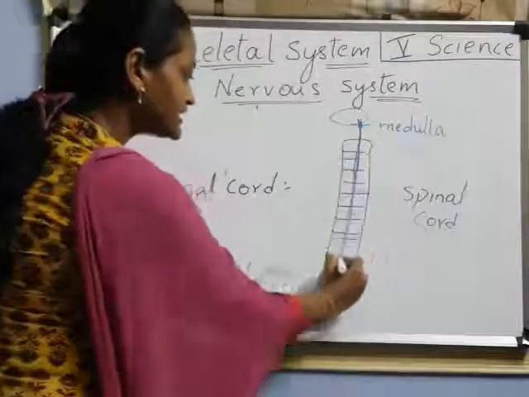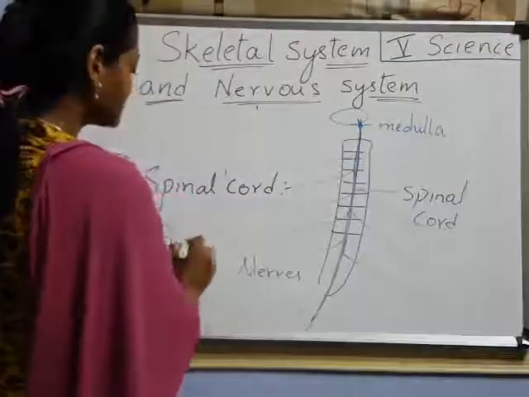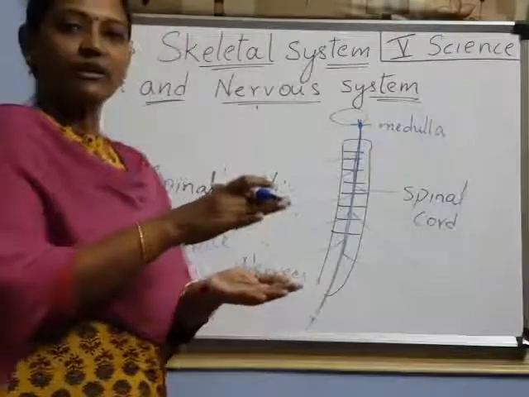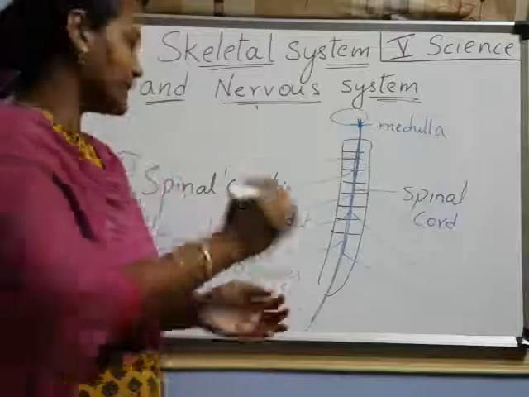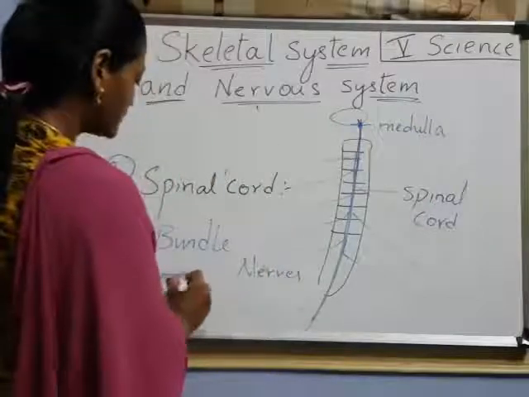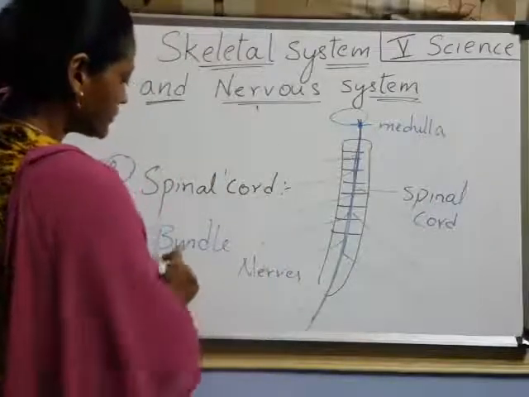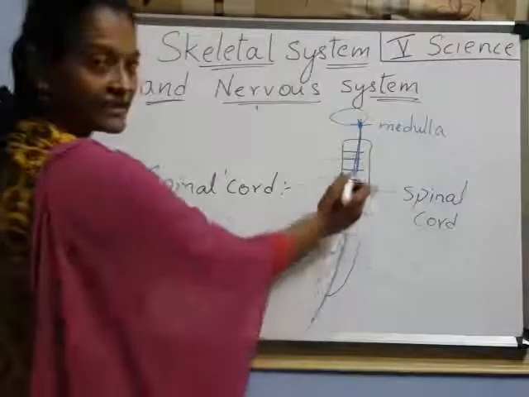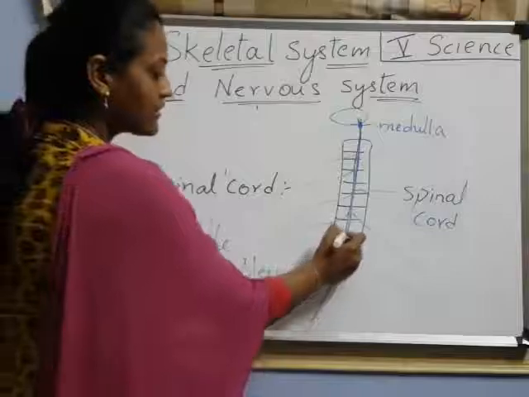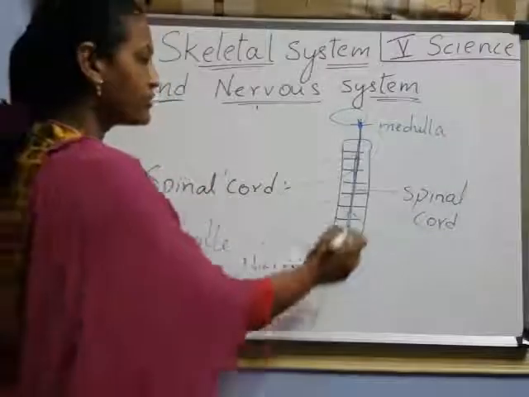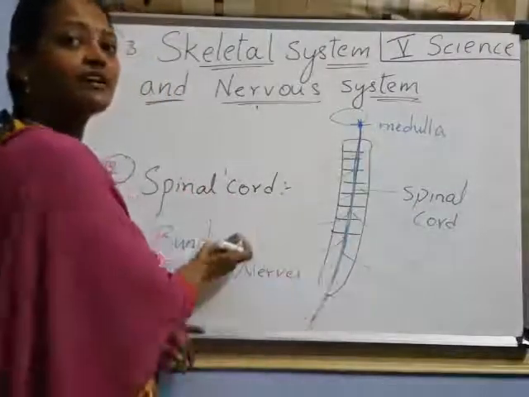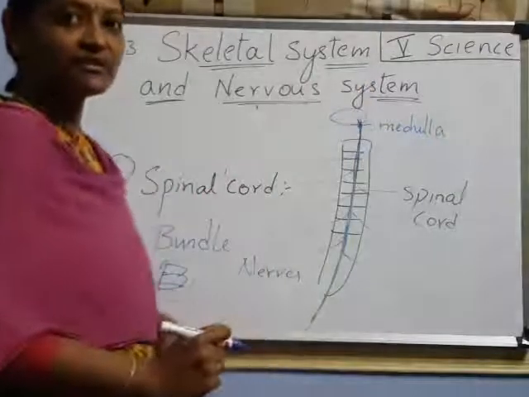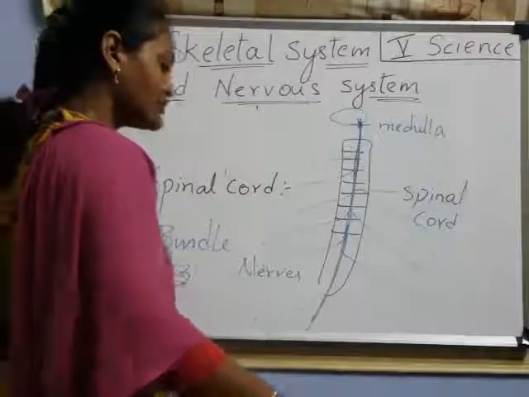This spinal cord is nothing but a bundle. You know, right? A bundle of books. Suppose this is a book, another book, another book. This one we call a bundle. Like that, here so many nerves are connected, I said. All these nerves are like a bundle. So the spinal cord is nothing but a bundle of nerves that passes information to the brain. Understood, children? Yes. Now coming to nerves.